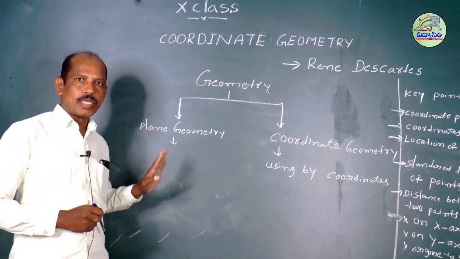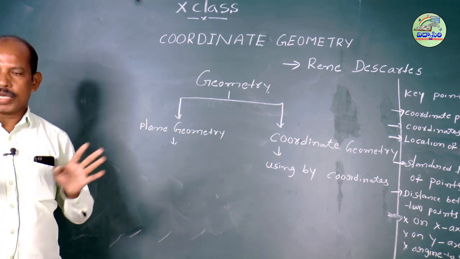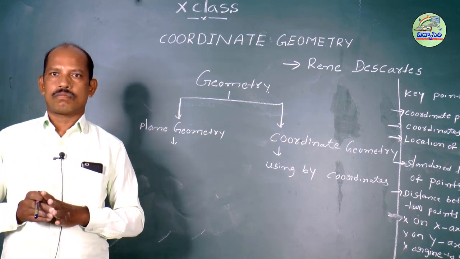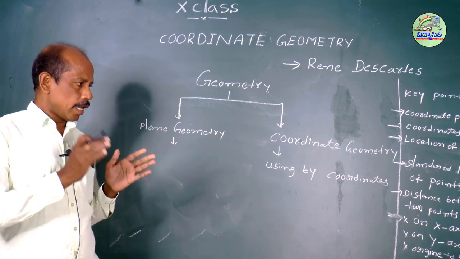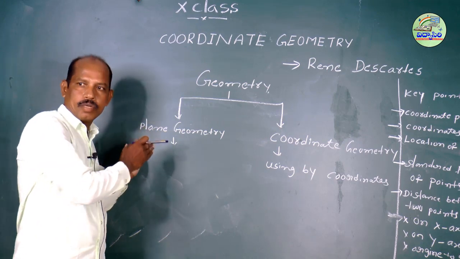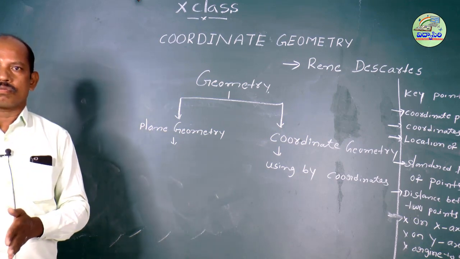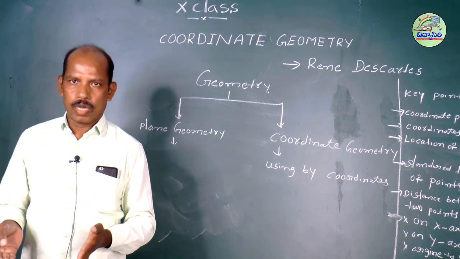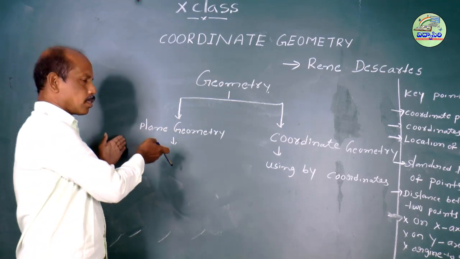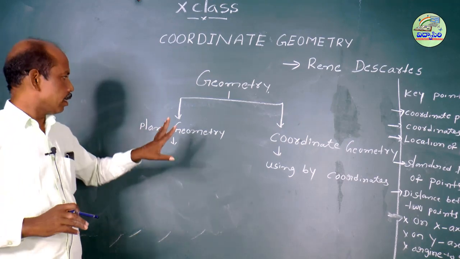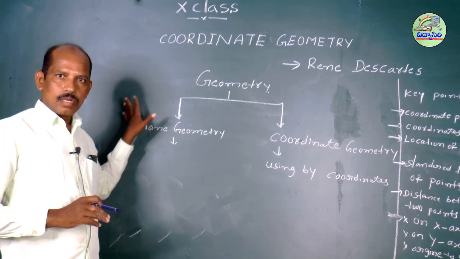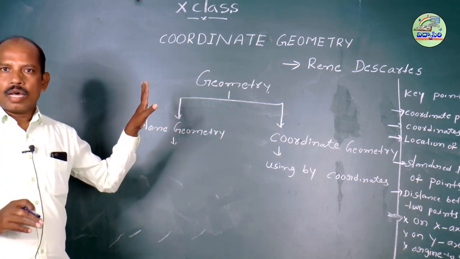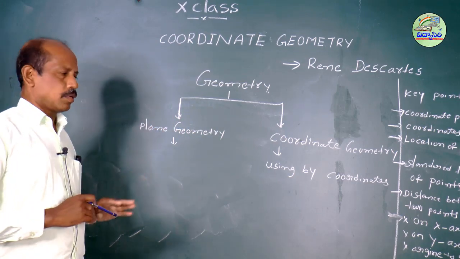In plane geometry we can use only planes. Means an object occupies some place on the plane or in the room. In the room it is volume, in the plane it means area. So like that we can find the lengths and areas using plane geometry.